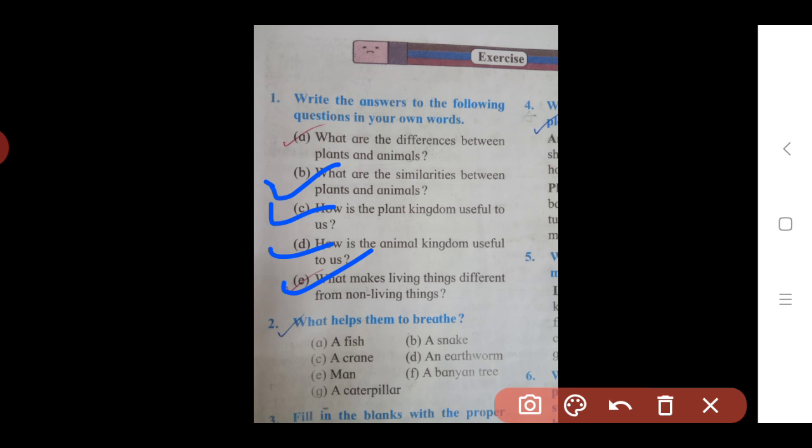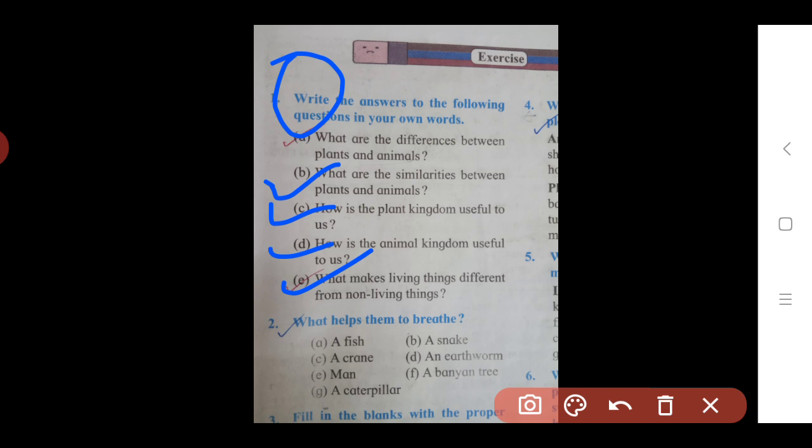The next difference is that living things respond to stimuli, but non-living things do not respond to stimuli. The sixth and last difference is that living things can grow, but non-living things do not grow. So here I complete the first question.